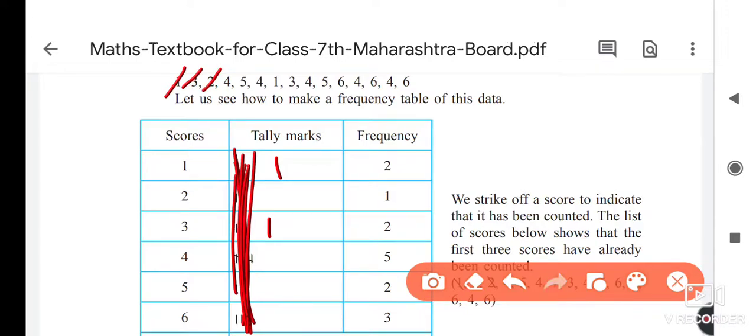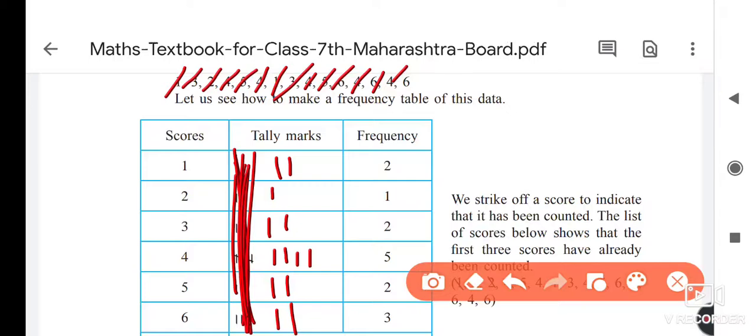Then again 2, so inside 2. Then 4, cut 4, inside 4 we have to give 1 line. 5, inside 5, give 1 mark. Then 4, where is it? Here it is. So give the tally mark in this. Then 1, the next is 3, next is 4, next 5, 6, then 4, again 4 came, then 6, now again 4 came.